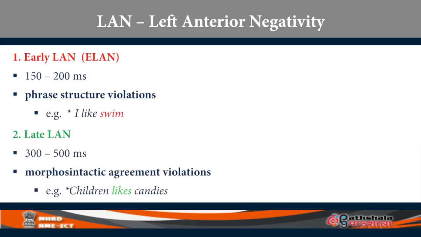Late LAN is between 300 and 500 milliseconds, and you get LAN when you hear something like "children likes candies." Instead of "like" you say "likes," it's a violation, so it's a morphosyntactic agreement violation, and therefore LAN is produced, the electrical activity ERP which is called LAN.